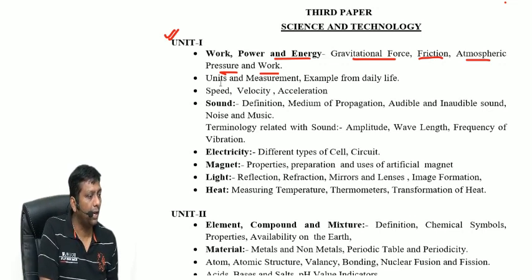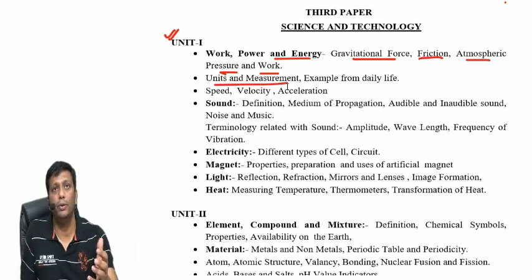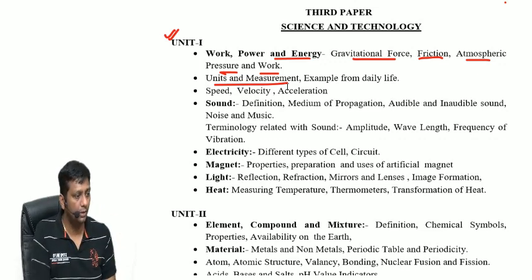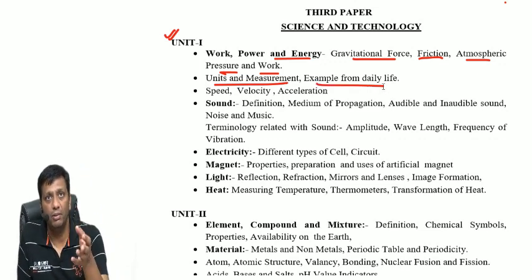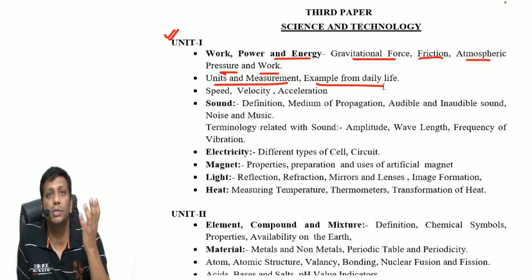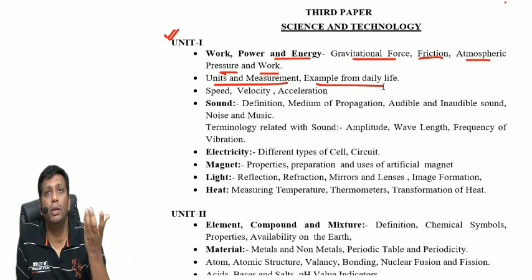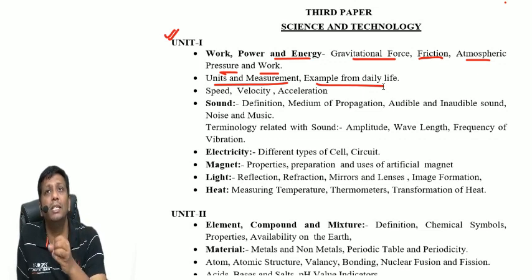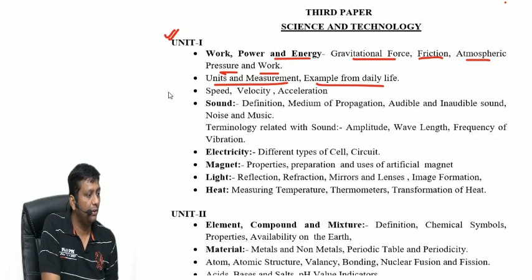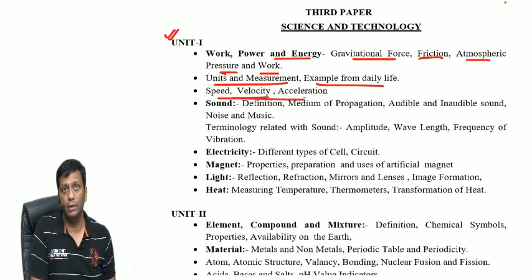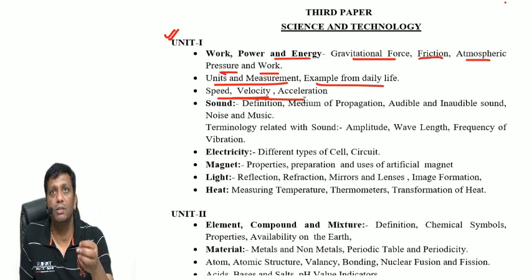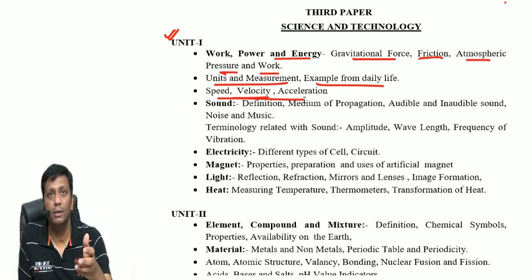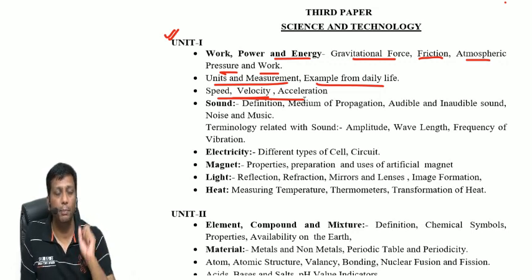Okay, second, units and measurement: SI unit, MKS units, in that way, guys. And then examples from daily life, meter, kilometer. What about the biggest units, longest distance, astronomical unit, Chandrasekhar limit, light years. In that way you should try to know about the units and measurement chapter. Later on, speed, velocity, acceleration. Some are scalar quantities, some are vector quantities. Okay, acceleration, finally retardation. So this type of syllabus topics are mentioned in your paper, guys.